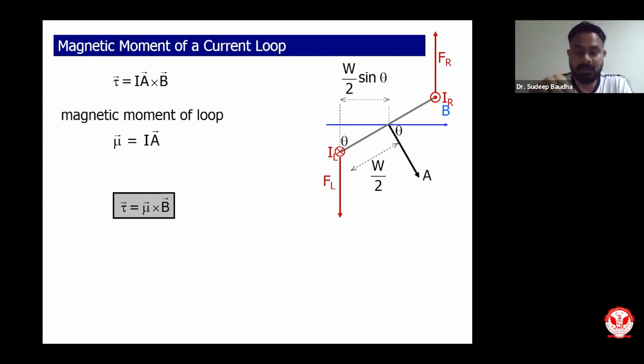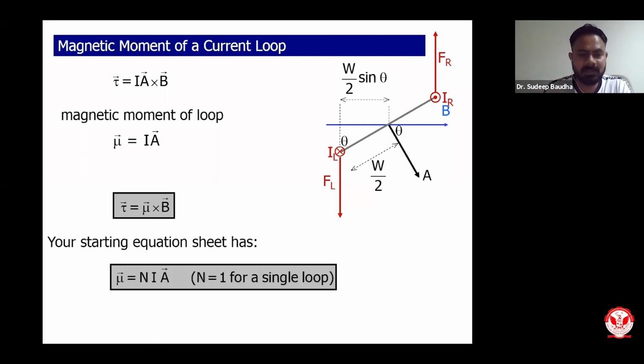Theta is very important. If theta is 0, then the torque will be 0. But if theta is 90, then the torque will be maximum. These some cases we must understand. So you have a starting equation, this is mu, that is magnetic moment. Magnetic moment is given with respect to N, where N is the number of turns, I is the current, and A is the area.